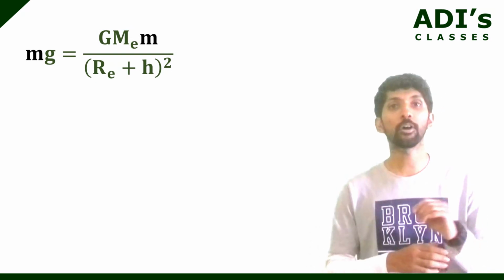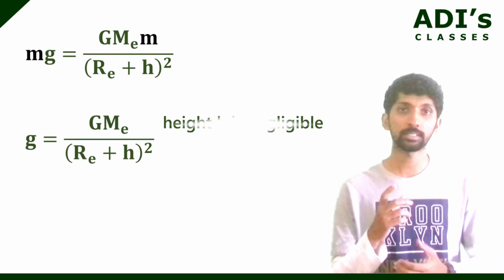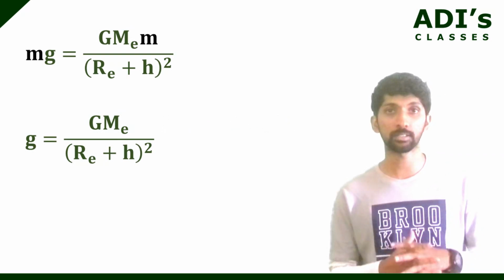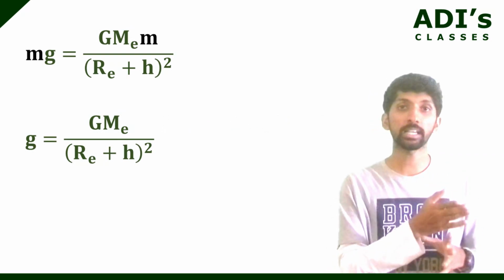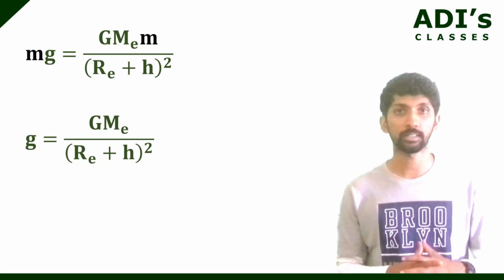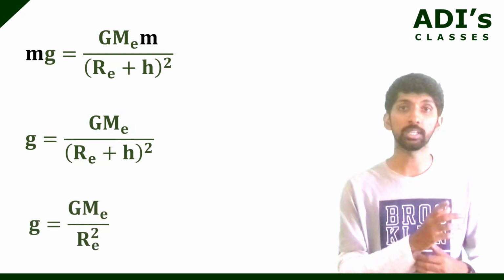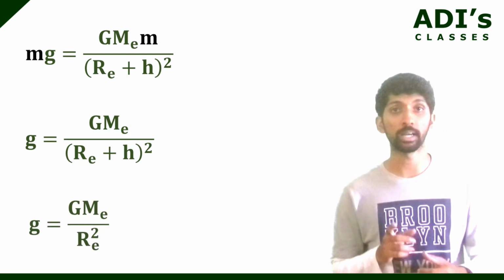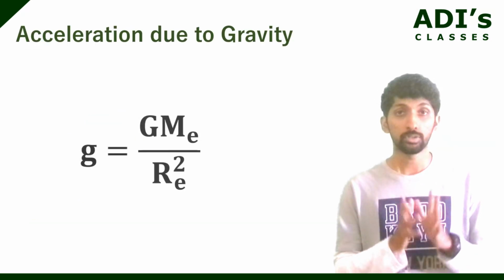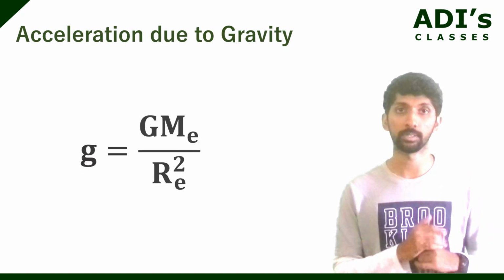The height of any object you consider is going to be negligible compared to the size of Earth, meaning the radius of Earth, right? So, Re plus h can almost be considered to be Re itself, correct? The radius of Earth. So, we get g is equal to G Me divided by Re square. So, this becomes the acceleration due to gravity formula.